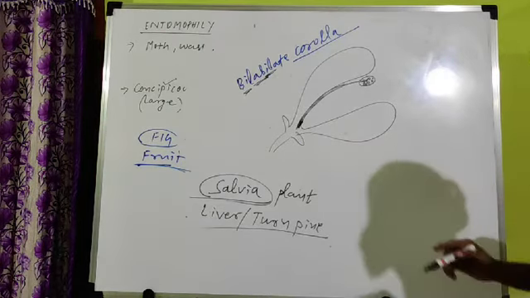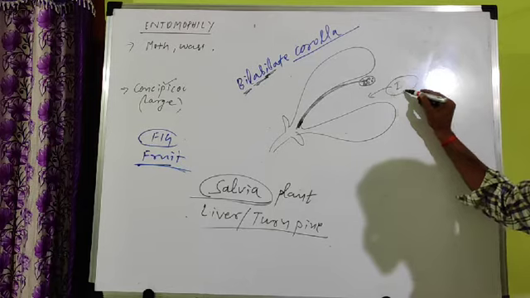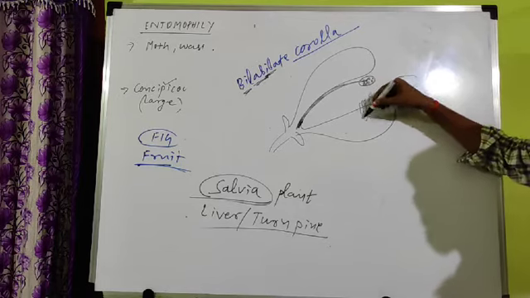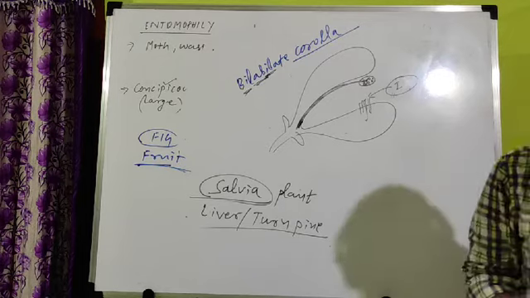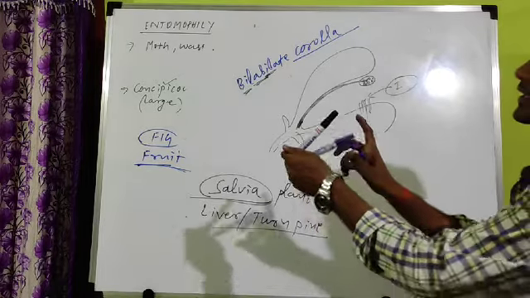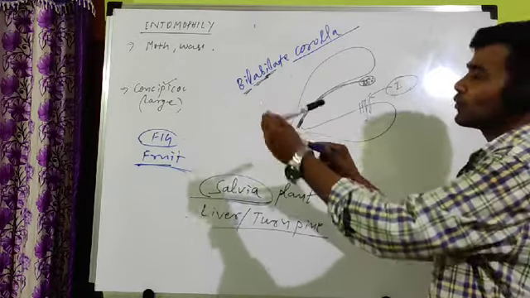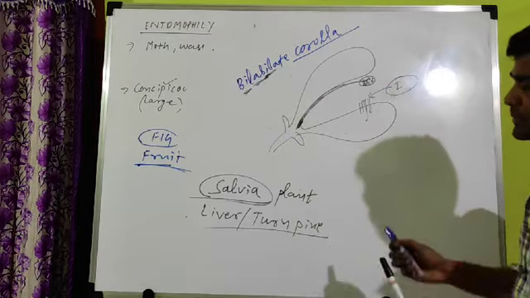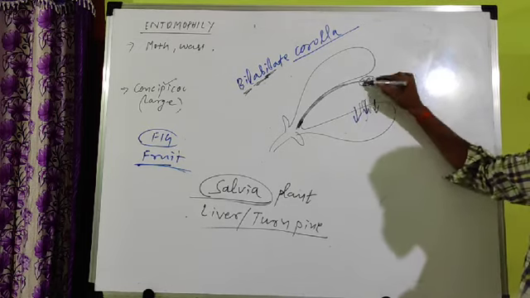So what happens when one insect comes? Let this be the insect. When one insect enters, the leg or body part of the insect presses this corolla part. When it presses, this anther will bend. It is just like a lever mechanism, like you can find in a bike spoke. Imagine these two are connected like this. If I press this one, the upper one also moves along with it. Similar thing happens here. When the insect enters and its body presses here, then this part will move.